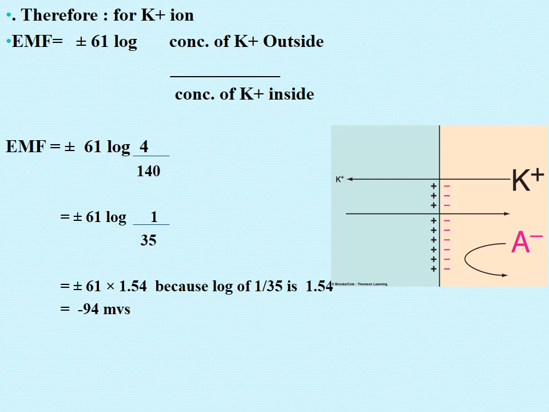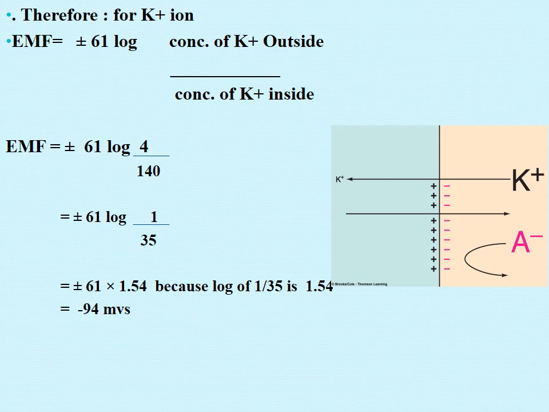because at this voltage, when inside is minus 94, what will happen? The amount of potassium leaving the cell will be equal to the amount of potassium coming inside the cell. Means the two gradients are equal, but they are opposite. The concentration gradient is from inside to outside, and the electrical gradient is from outside to inside.